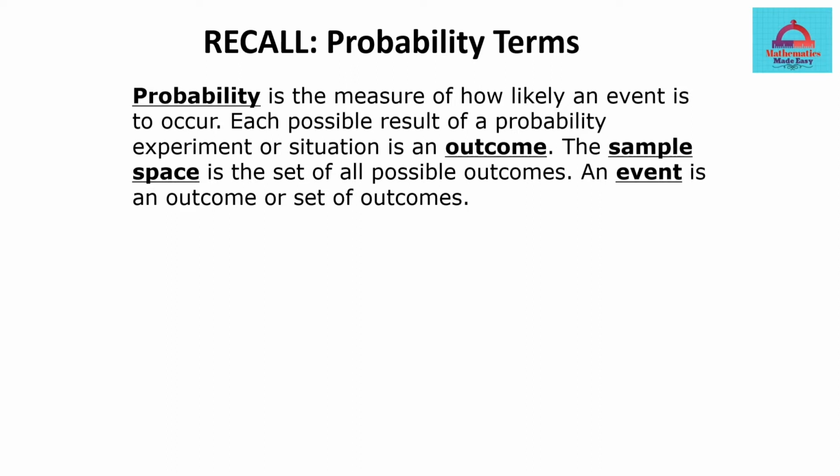What are the possibilities? What are the measures that it is going to happen? What is the chance that it is going to occur? All of this is associated with probability. Each possible result of an experiment or a situation is called an outcome. If we take all the possible outcomes of an experiment, that collection is called the sample space. And an event is an outcome or a set of outcomes.